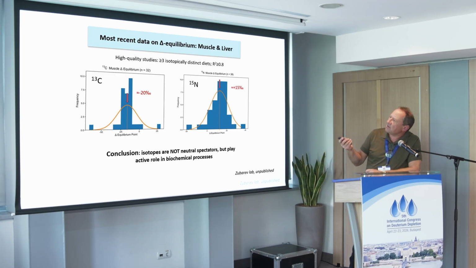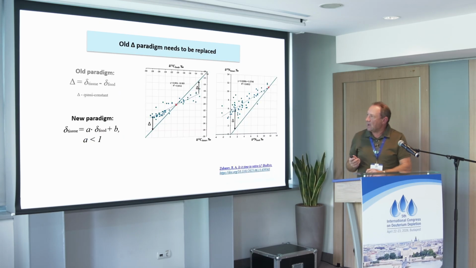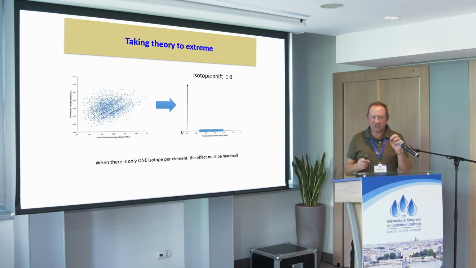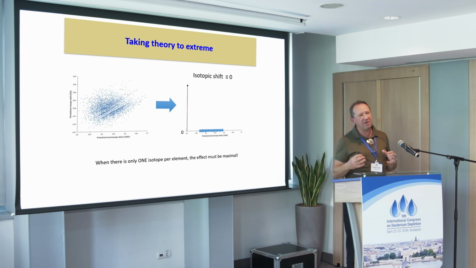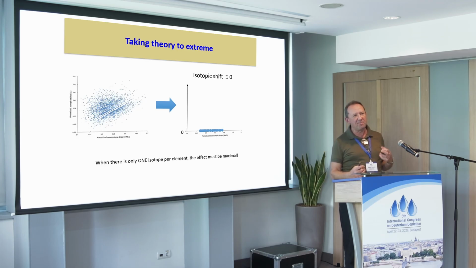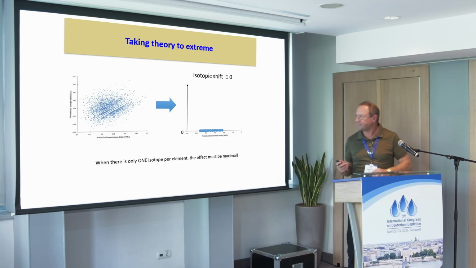You see here on the left 32 such studies, showing different positions of equilibrium, but the average position is minus 20 per mil. And for nitrogen-15, the average position is plus 15 per mil. What is the message? The only explanation of this effect is that the body resists changes of isotopic composition. And why? Because the isotopes play a role. They actually modulate their own fractionation.